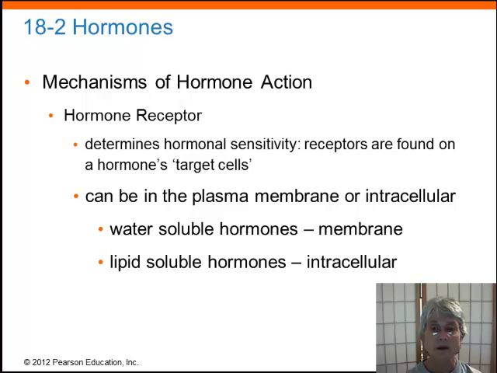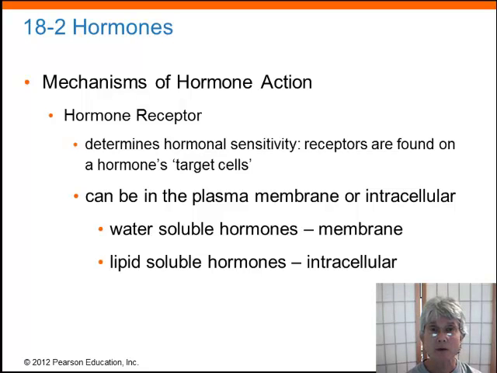This receptor can be either stuck in the plasma membrane or it can be in the cytoplasm or nucleus of the cell. If the hormone is water soluble, that's our proteins and our catecholamines, then that hormone has to have a membrane-bound receptor. It can't enter the cell if it's water soluble.